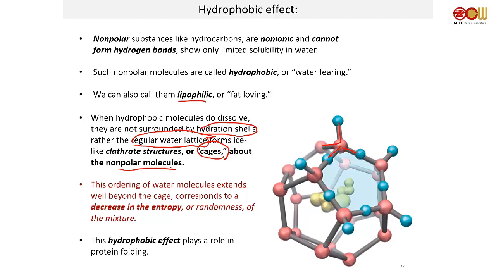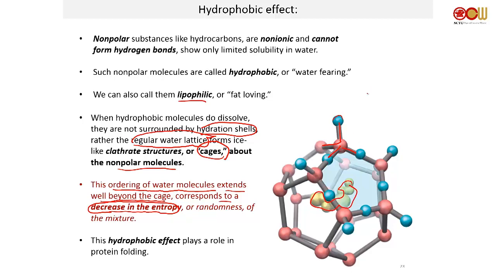Okay? So this is really what happens. So this ordering of water molecules extends well beyond the cage, corresponding to a decrease in the entropy. It actually makes the entropy of water decrease, not the entropy of the stuff inside.